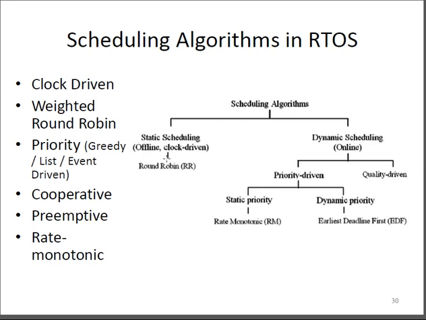An example is round robin. Round robin has an atomic clock, and based on that clock this particular system is able to work. That is what we put under static scheduling. In offline scheduling, the algorithm selects the task to be executed with respect to a predefined or predetermined schedule. That is very important, because that is what we term the static scheduler.